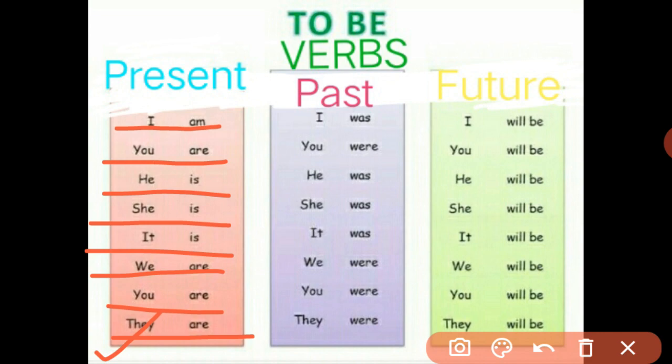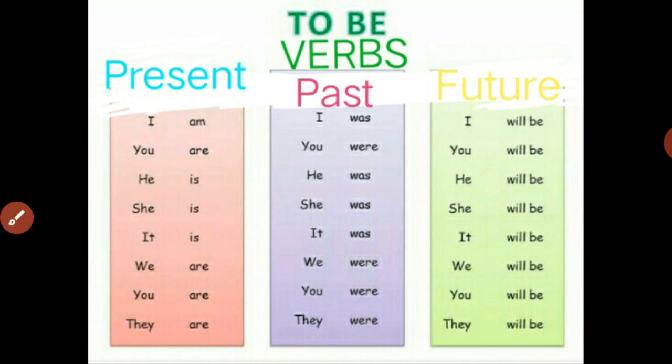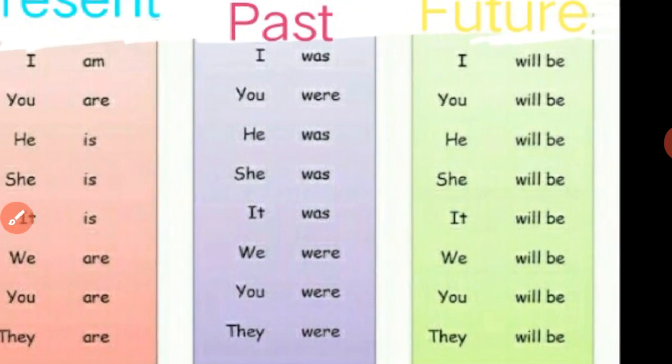So remember, if the subjects are third person singular, at that time the verb is is used with all of them. If the subjects are plural, which may be first person, second person, or third person, you need to use the verb are. Let us discuss the next tense, that is past tense.